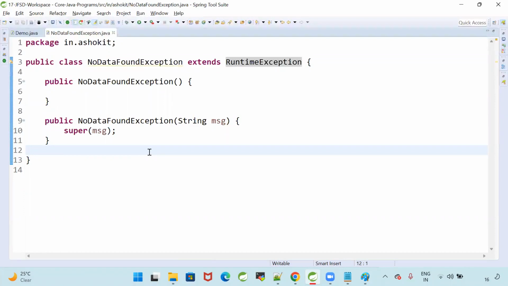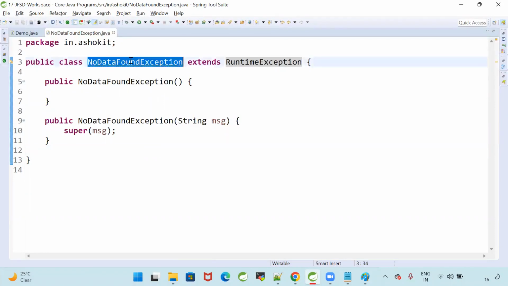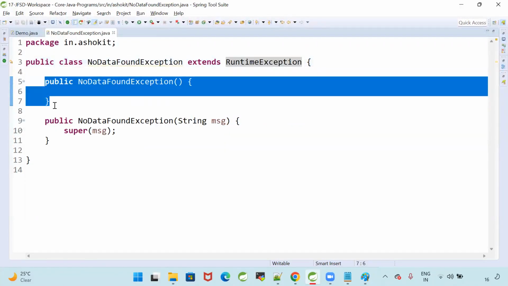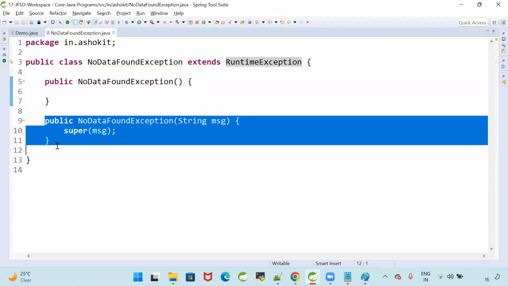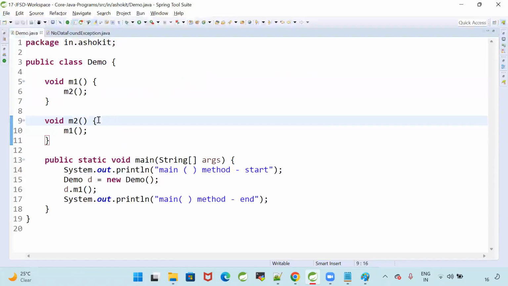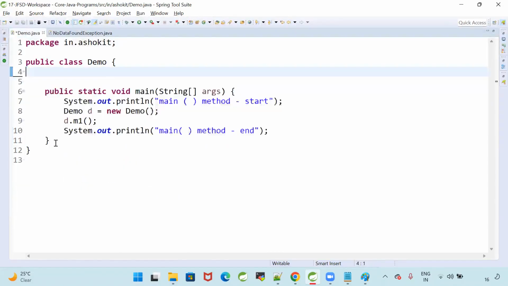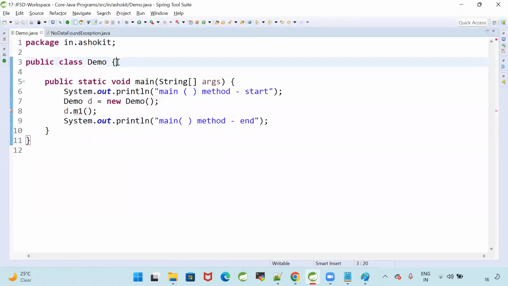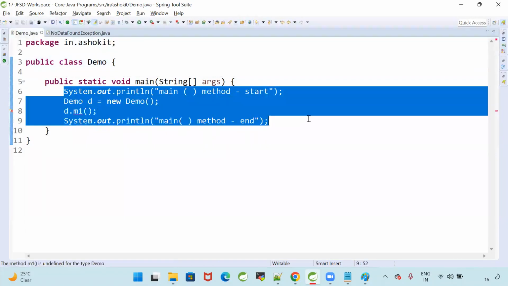Getting it? Yes. Public class NoDataFoundException extends RuntimeException, zero param constructor, parameterized constructor, super of message. Perfect. In Demo.java, I want to throw that exception. Same thing. I'm going to write one method.